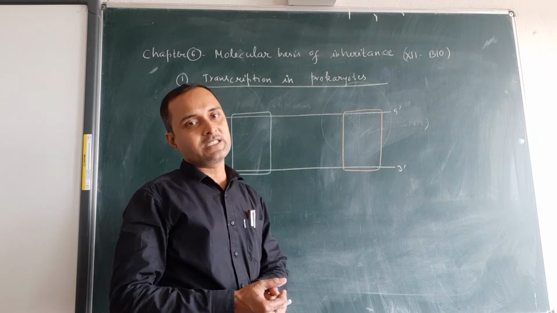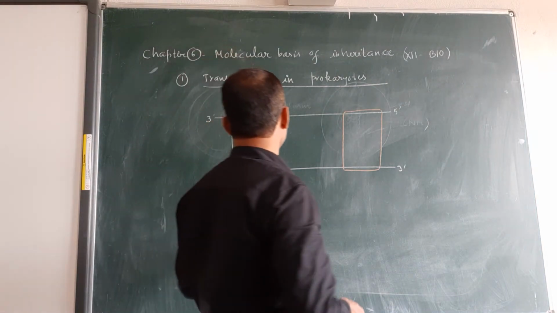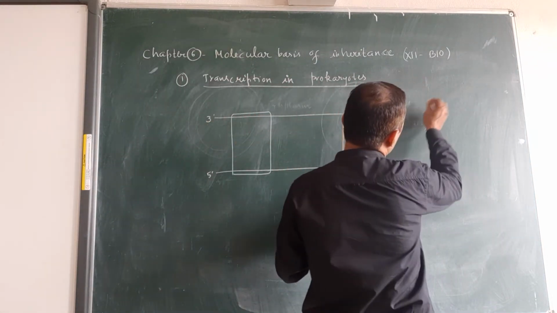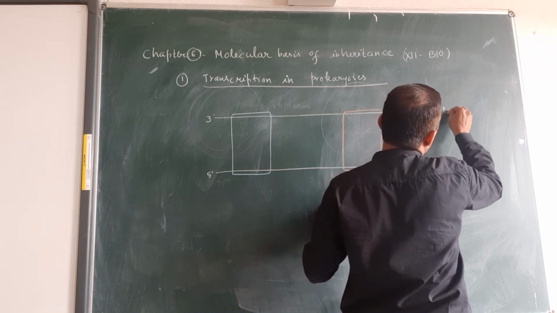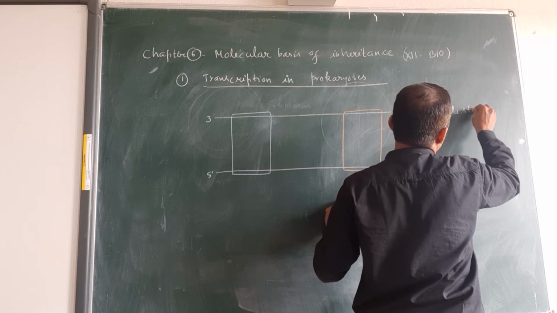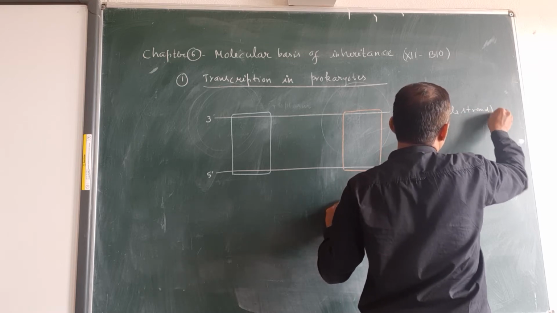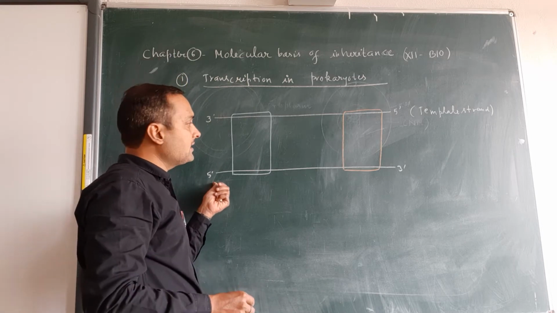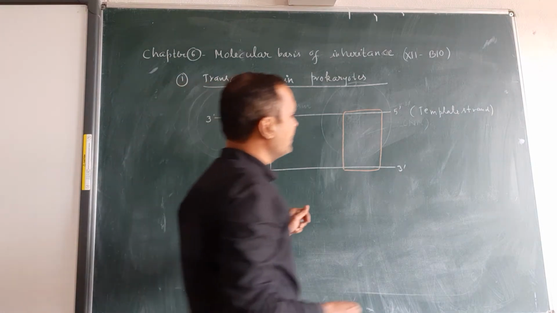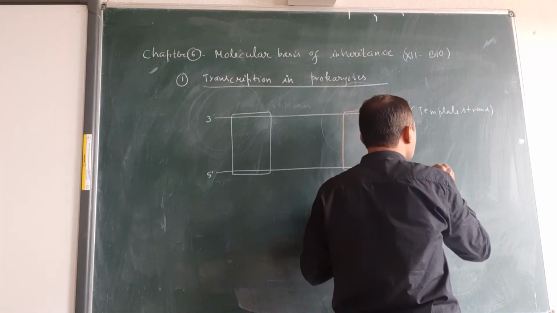The 3 to 5 strand is known as the template strand, and the strand of DNA having polarity 5 to 3 is known as the coding strand.